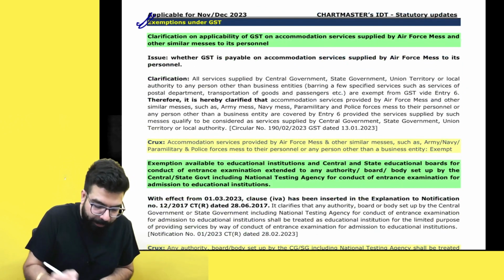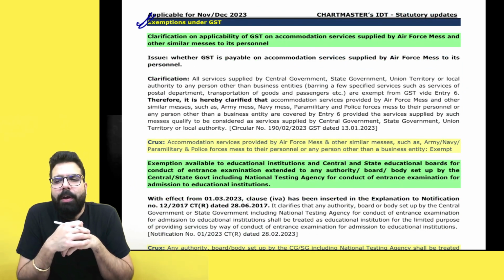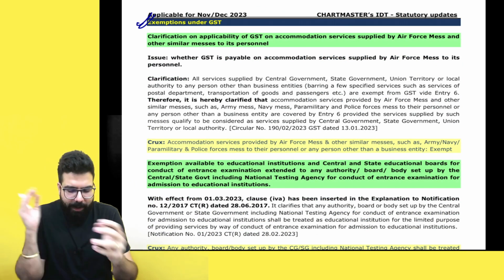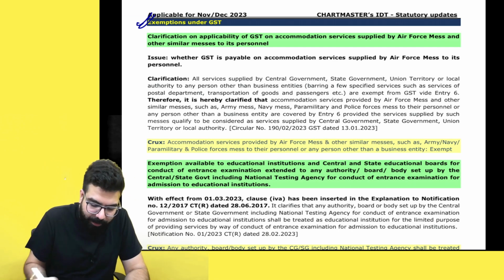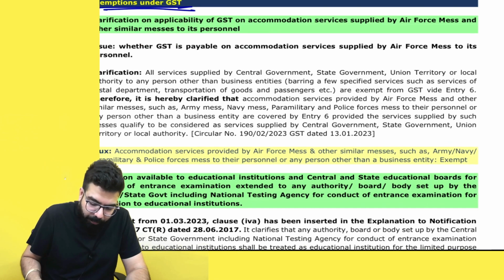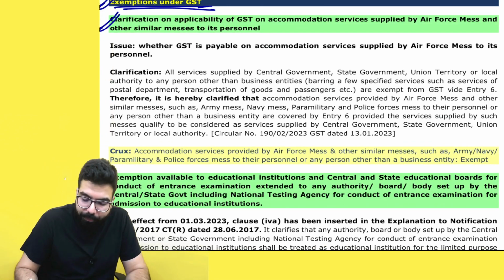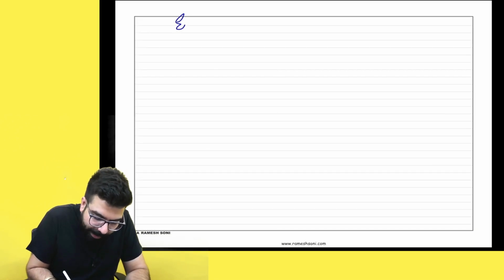Chalo, let's go ahead. Please come to the exemption ka chapter now. Exemption related amendments we'll go ahead and understand. Exemption related amendment. Please come to exemption ka chart. Sir, the first amendment which is there. Listen to me very carefully. You know, entry number 6 was there.